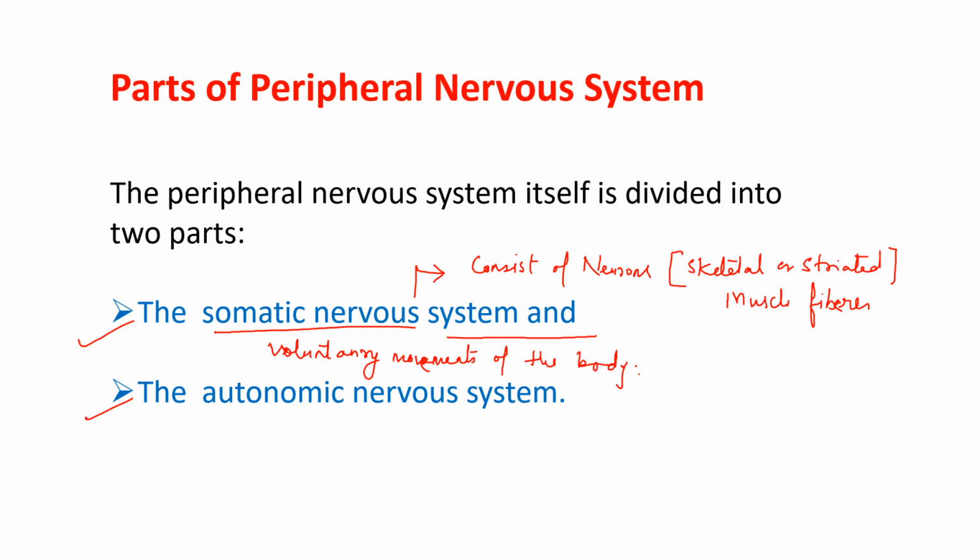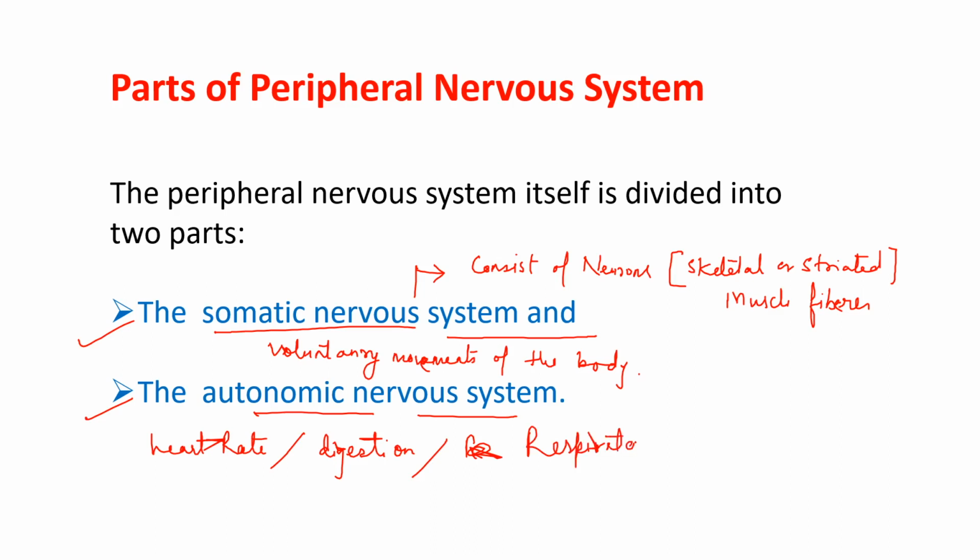Now, if we talk about the autonomic nervous system, it acts largely unconsciously and regulates body functions like heart rate, digestion, respiratory rate, and the pupillary response, urination and sexual arousal.